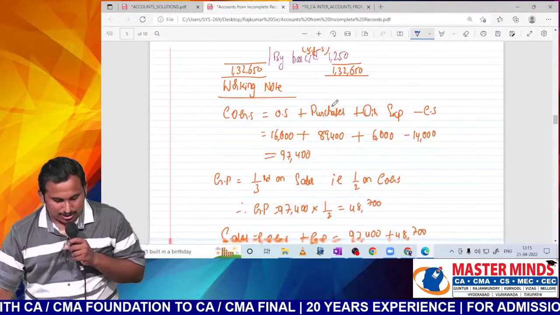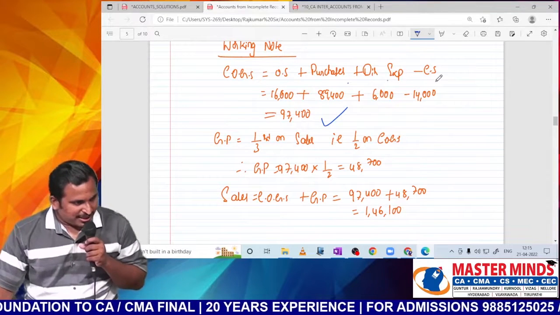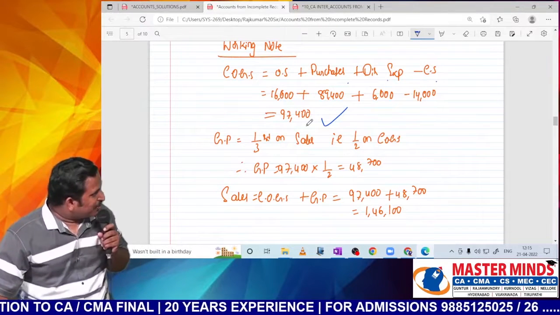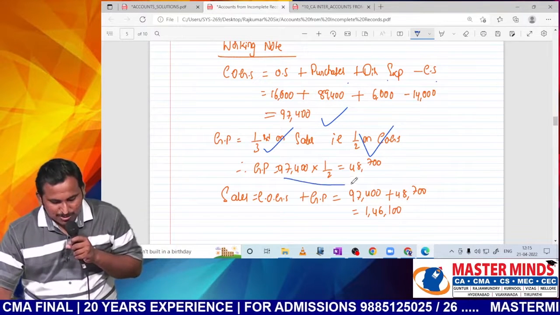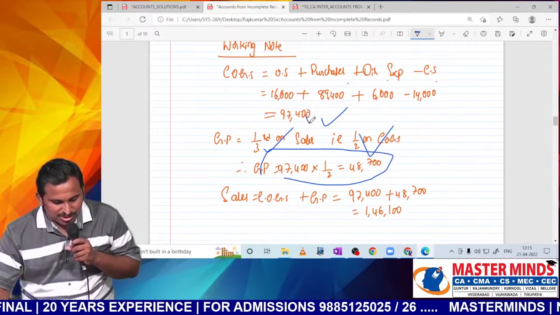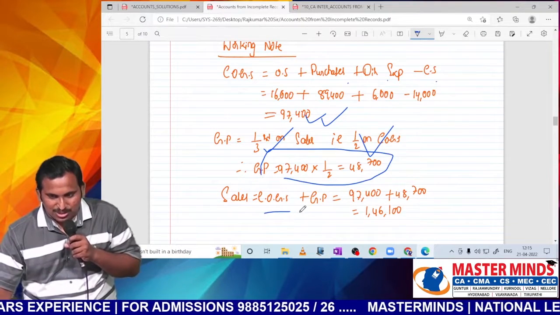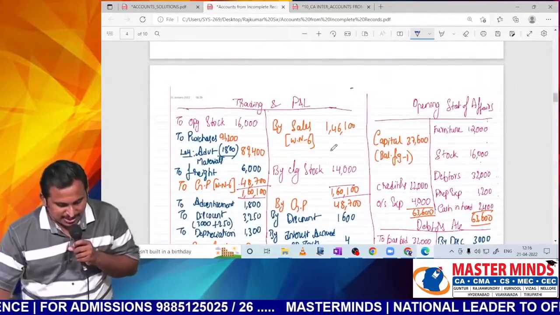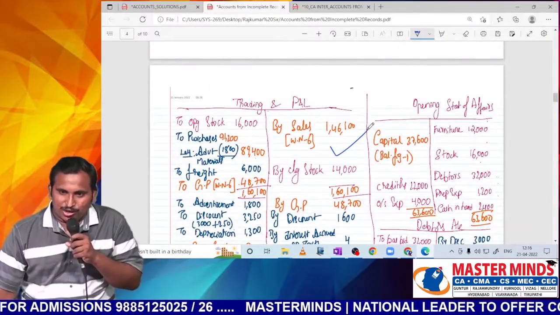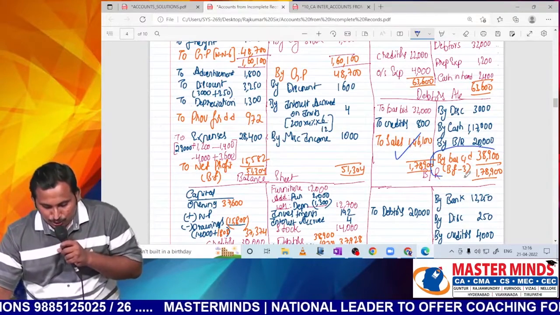Let me show you. Cost of goods sold will be opening plus purchase plus direct expense minus closing stock, 97,400. 1/3 on sales, 1/2 on cost. So GP will be half of the COGS, 48,700. Once we know GP, COGS plus GP gives you sales. We'll go and update sales here, sir. Once we know sales, we can go and fill in the debtors account and find the closing balance.